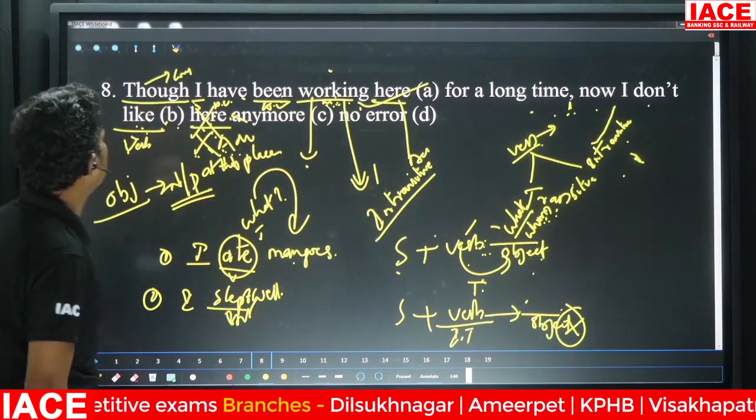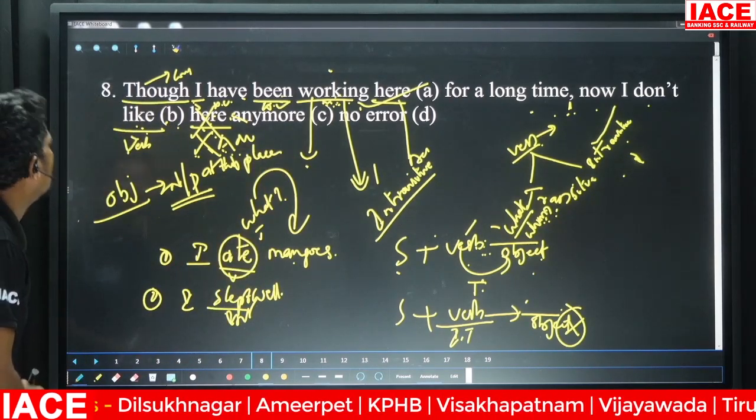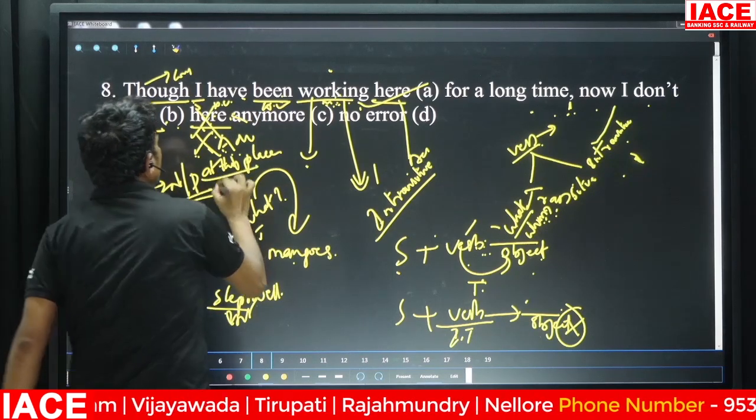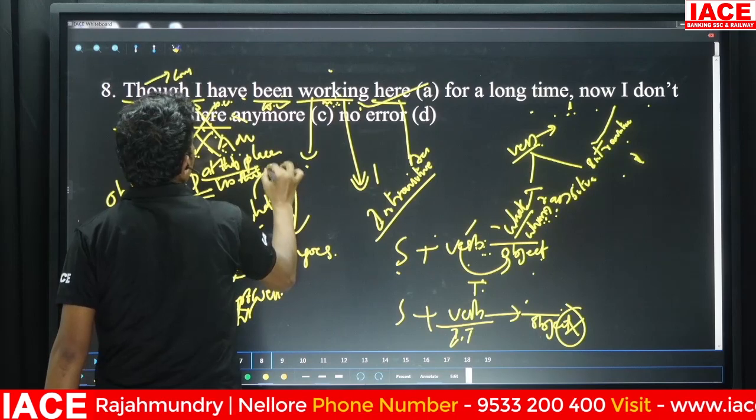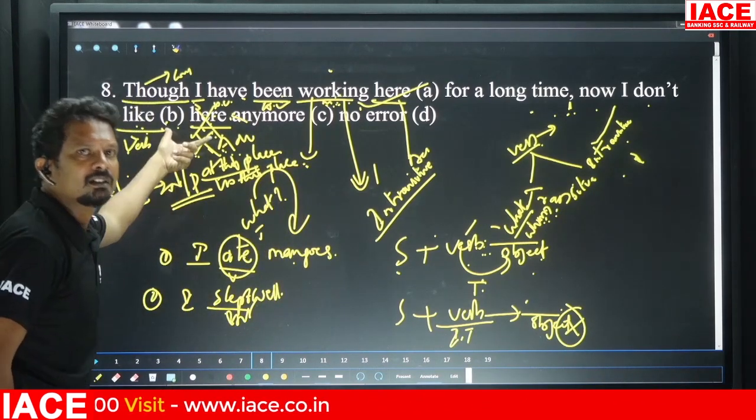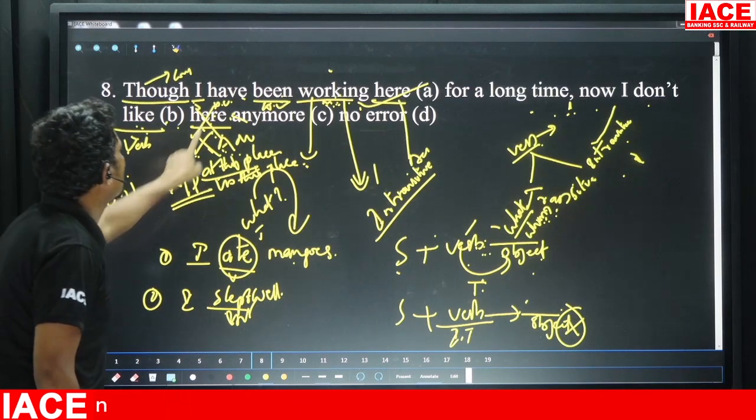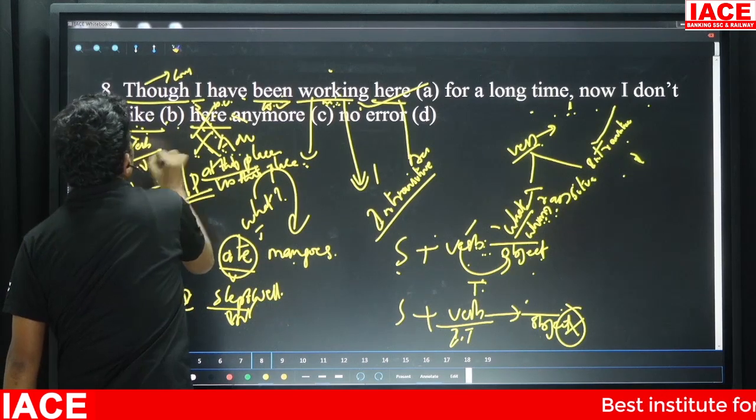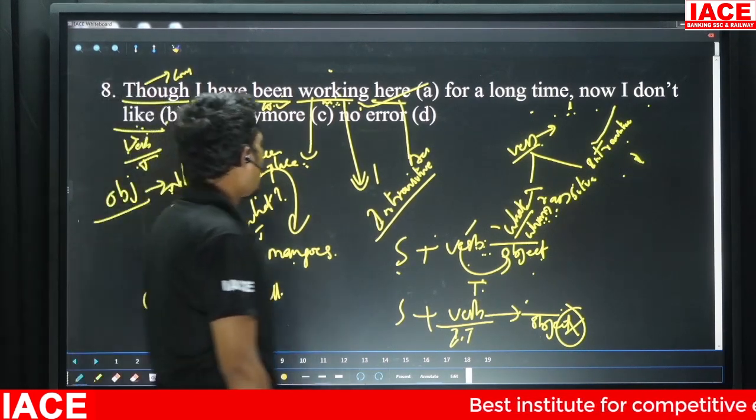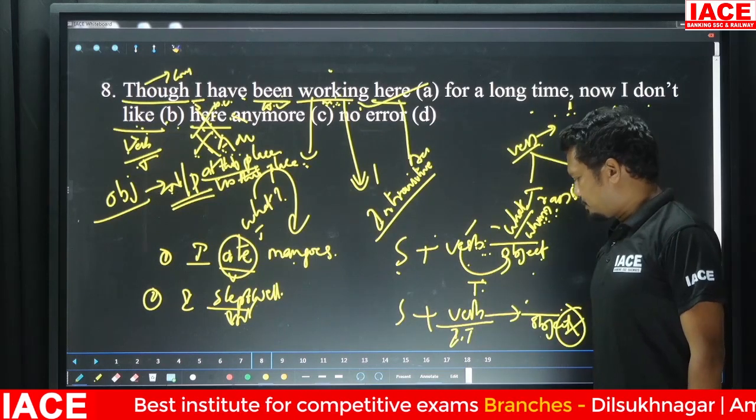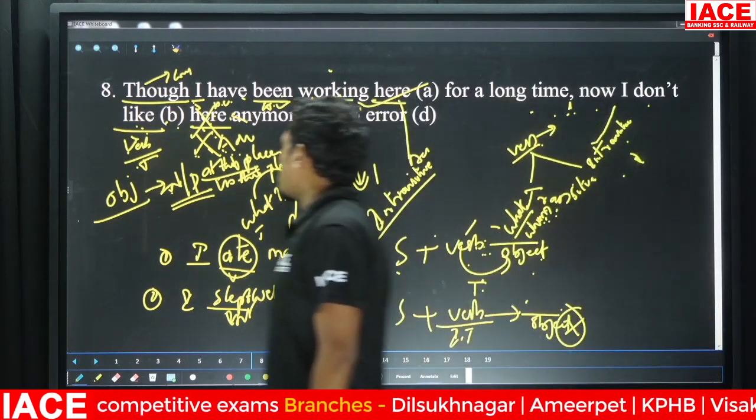So now I'll read it for you. Though I have been working here for a long time, I don't like working at this place, or you can also write in this place. But you would never use an adverb because like is a transitive verb. If you have understood this, we will move on to the next question.